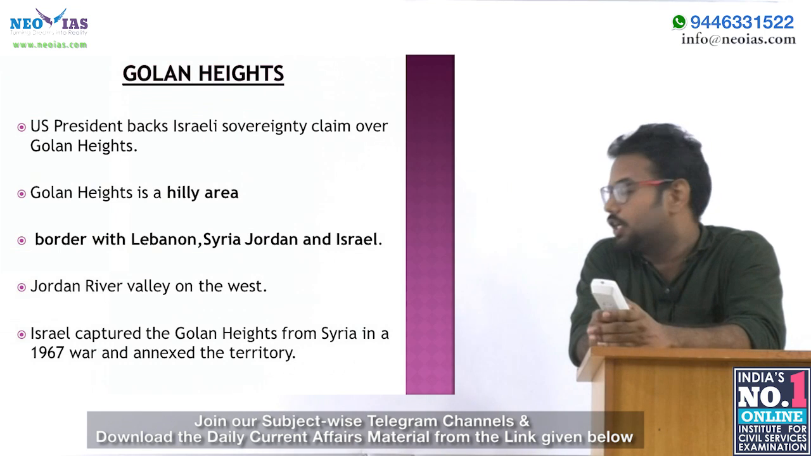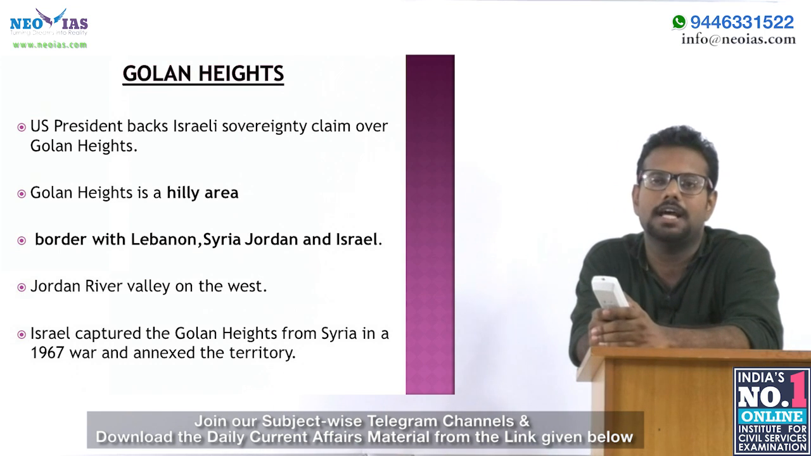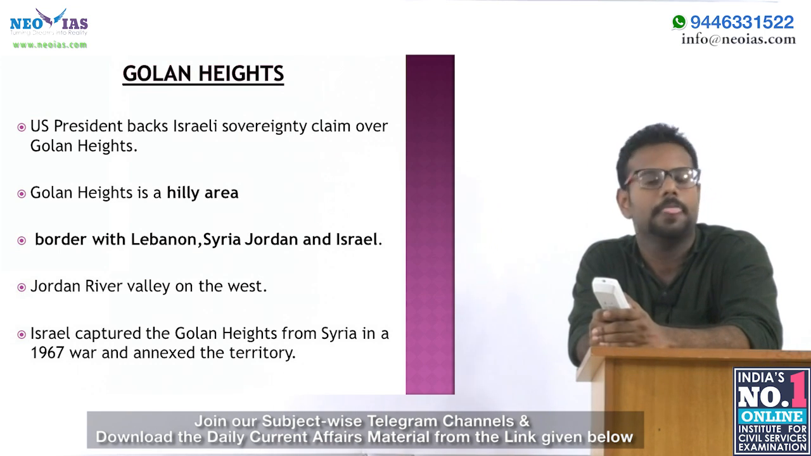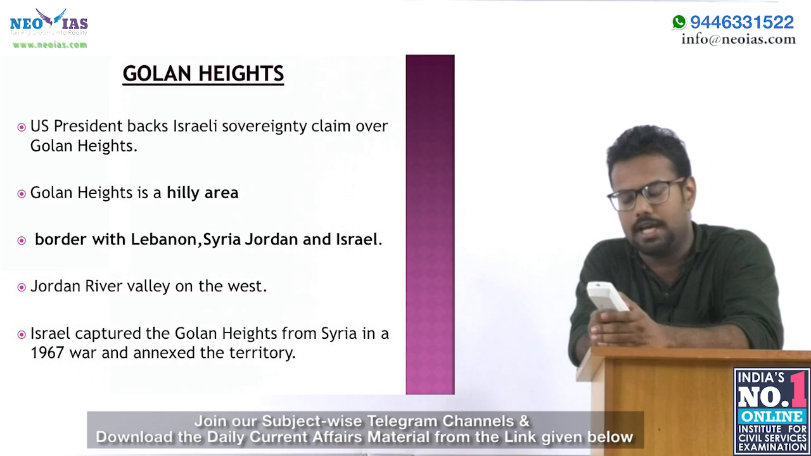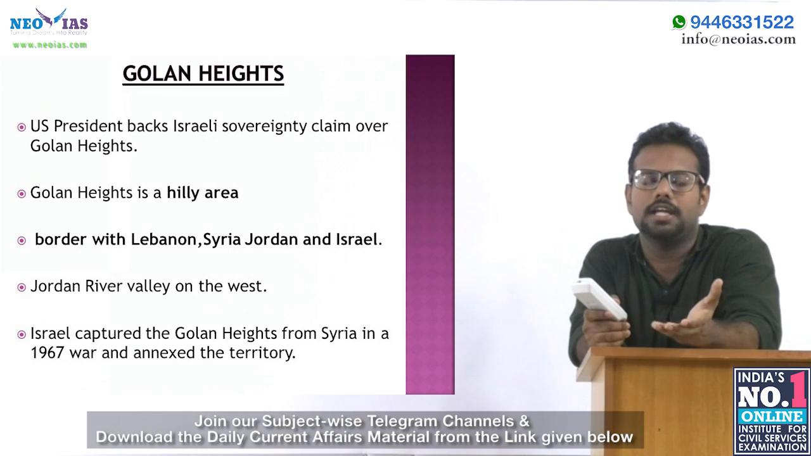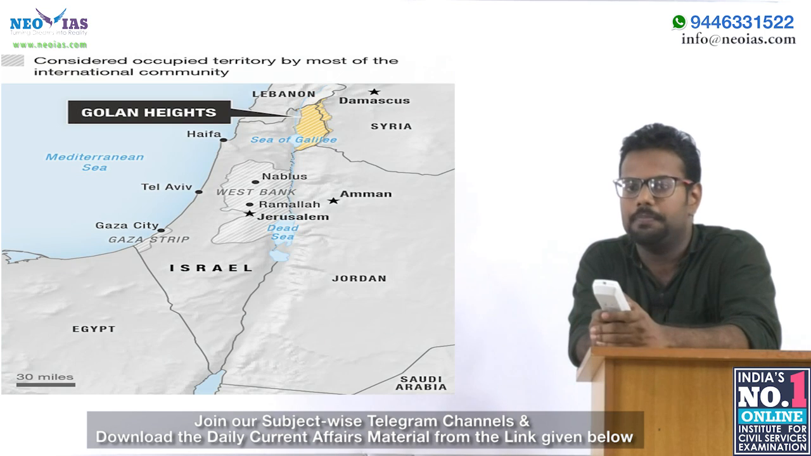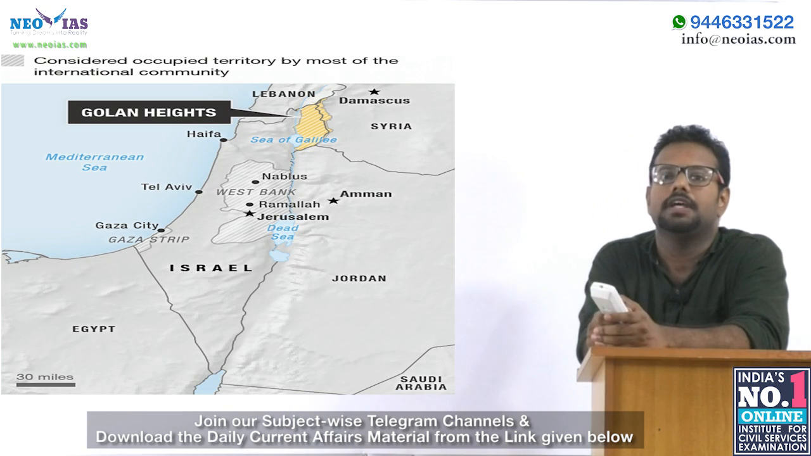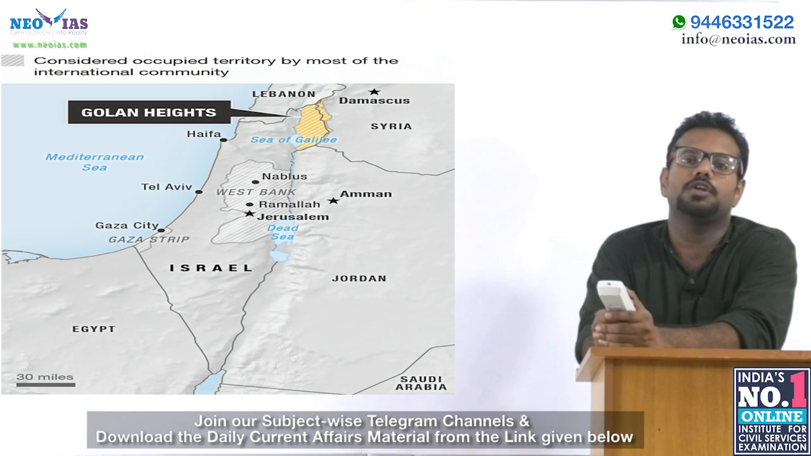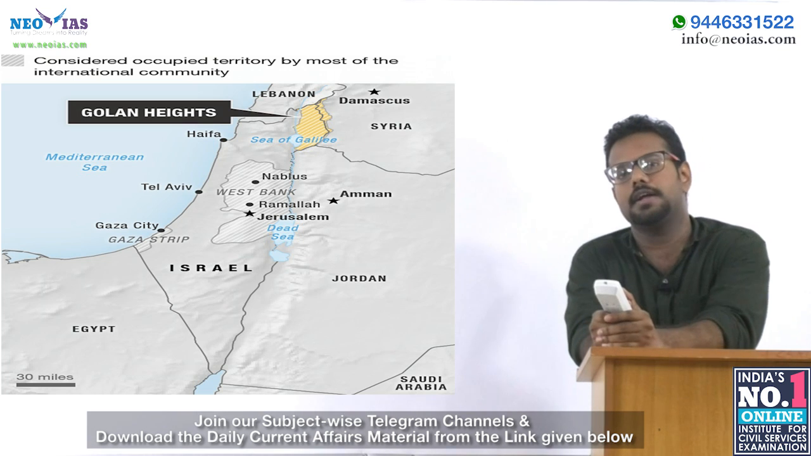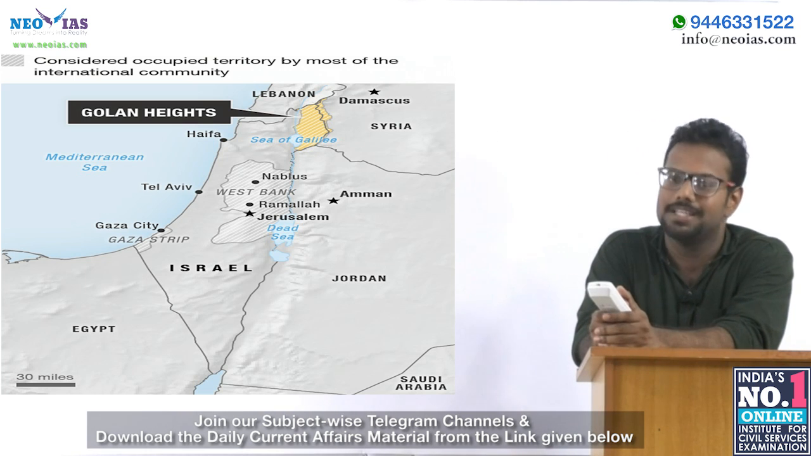Anyway, our topic is the Golan Heights. Golan Heights is a hilly area bordering Lebanon, Syria, Jordan and Israel, and the Jordan River Valley is on the west side of the Golan Heights, as you can see. Earlier, the Golan Heights was part of Syria. In the 1967 war, Israel captured Golan Heights from Syria.